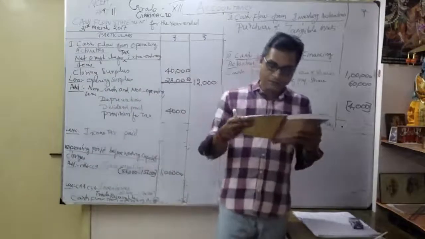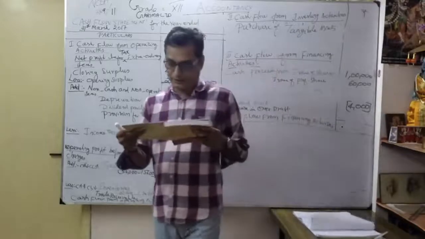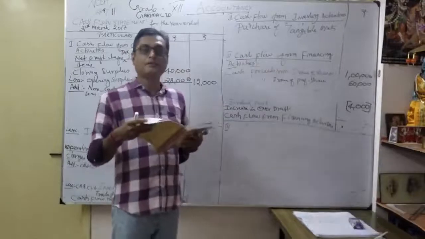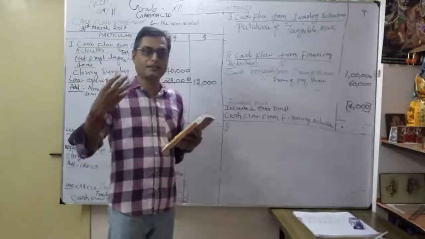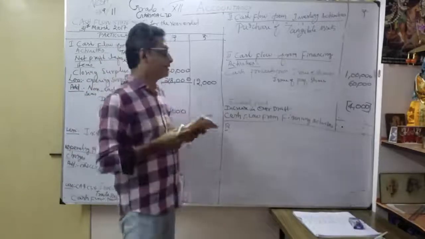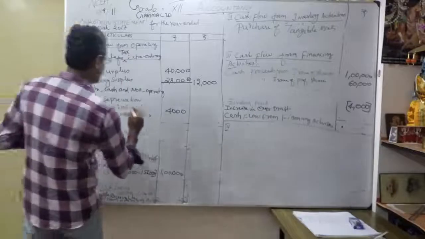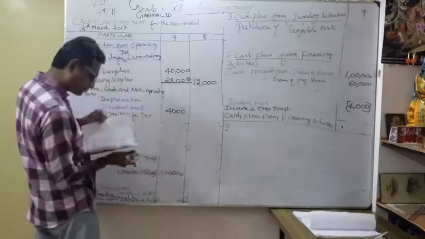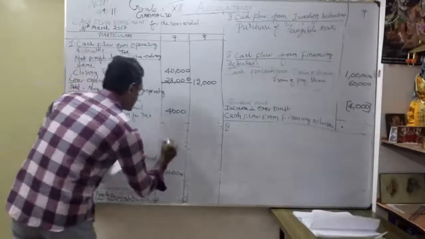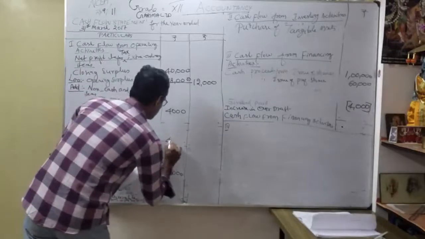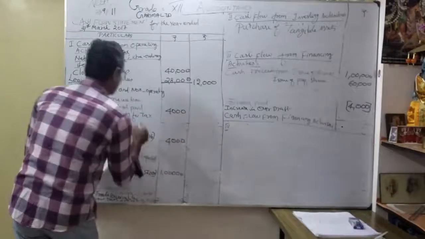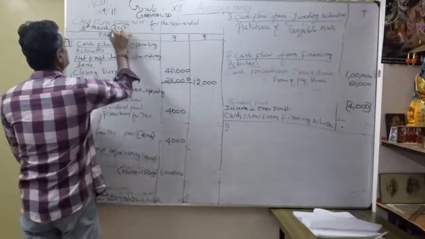See, short-term provision. Under that they have clearly given provision for taxation. Whatever the 4,000 for 2016 as shown already, whatever was provided for the previous year is going to be paid in the current year. Where am I going to write that 4,000? I'm going to write it here: provision for tax, 4,000 for 2016. How much? 4,000. You understand? That's very, very important. I put the bracket.